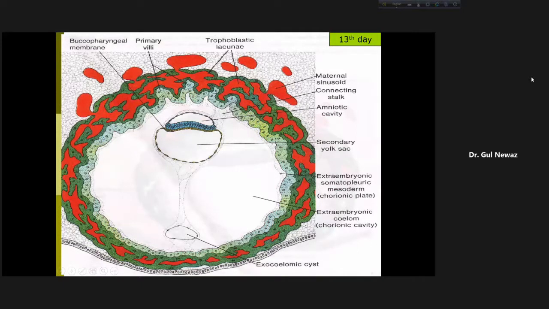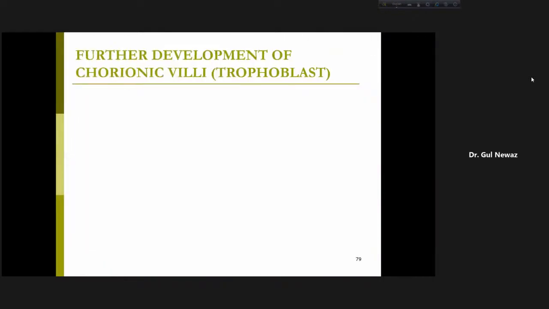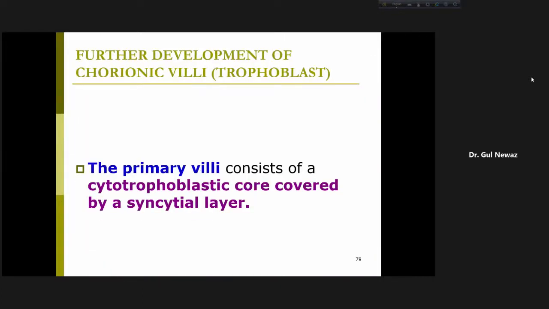First of all, multiplication of cytotrophoblast, many cells will form. Then they will form finger-like projections. Here I am showing one, two, three, four, and they are surrounded by syncytiotrophoblasts. So we call it a primary villi, and this primary villi is formed on the 13th day, that is the end of 2nd week. Next, now we have to see the primary chorionic villi then consists of a cytotrophoblastic core covered by syncytial layer.